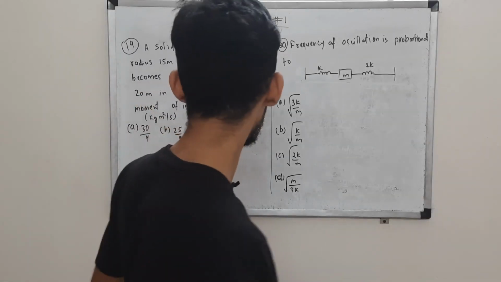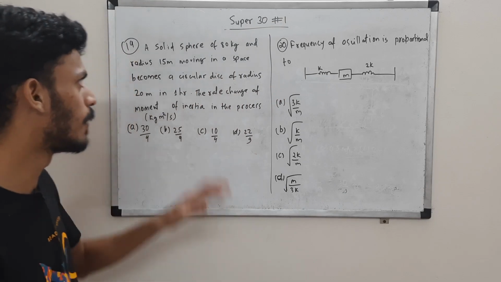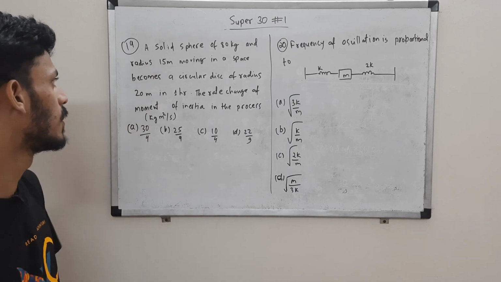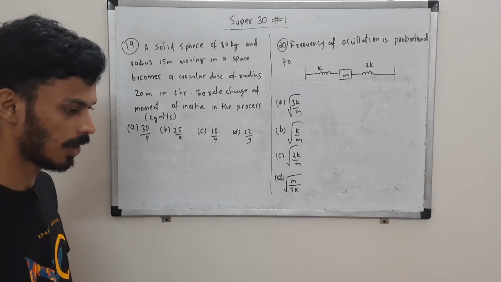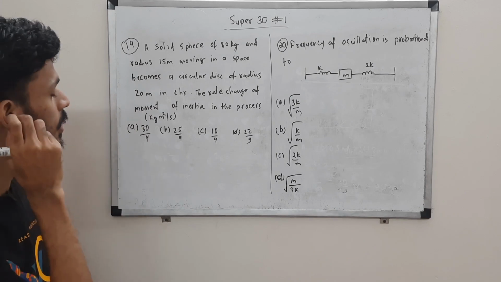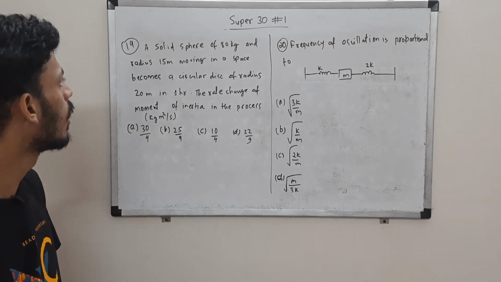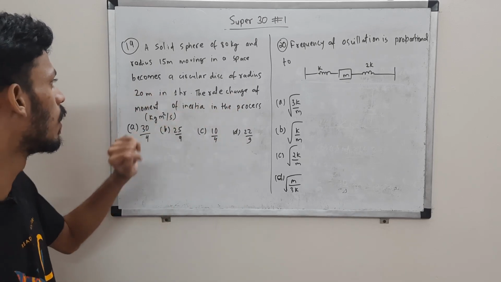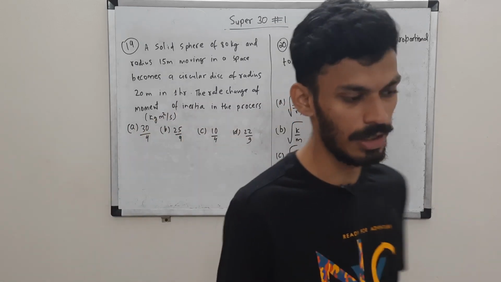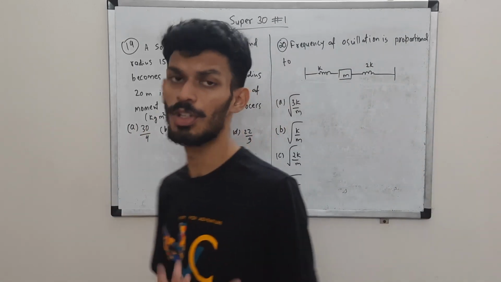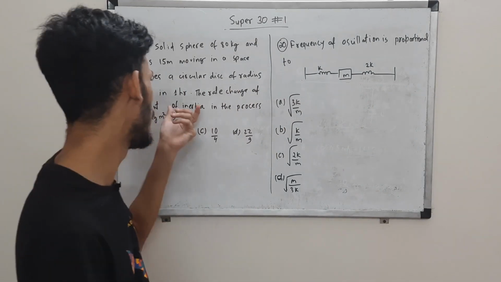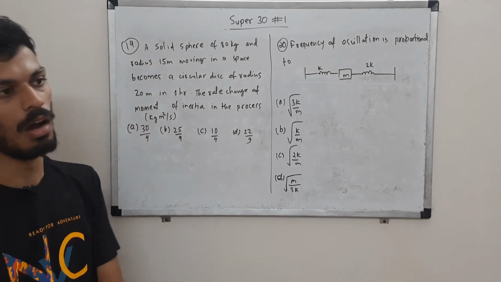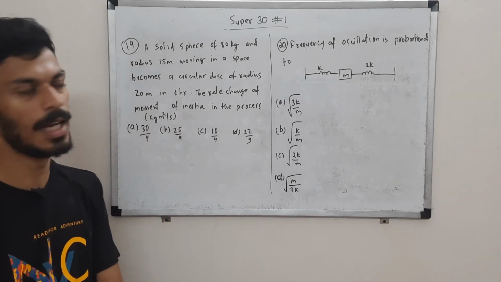19 and 20 over here. In question 19, we have a solid sphere of mass 80 kg and the radius of that sphere is 15 meters. That huge of a sphere, it is rotating about an axis passing through its diameter through the center of mass. So the moment of inertia will be I1 in that case. Then it transforms into a disk within 1 hour of radius 20 meters. So now the moment of inertia will be I2. You are supposed to tell the rate change of moment of inertia in this process. So simply I1 minus I2 upon the time taken, which is 1 hour.